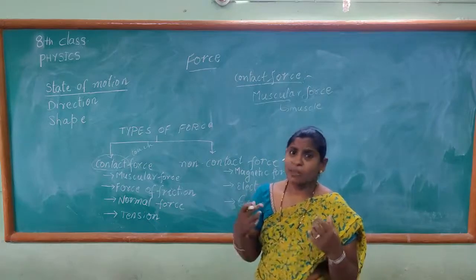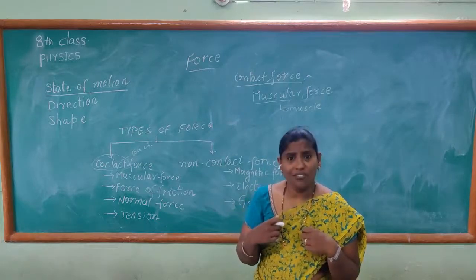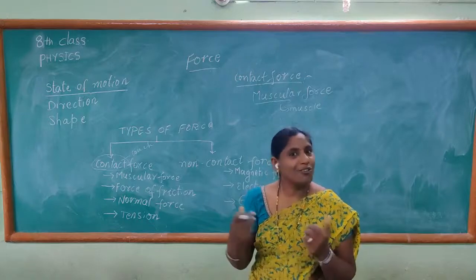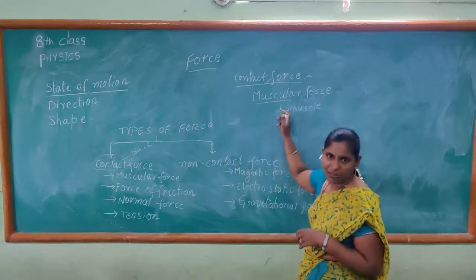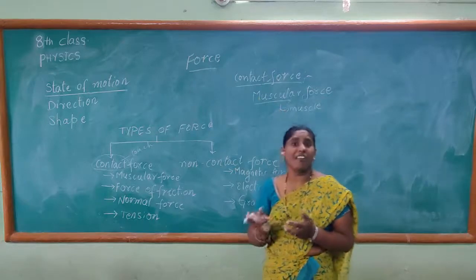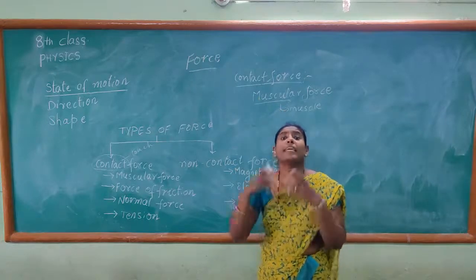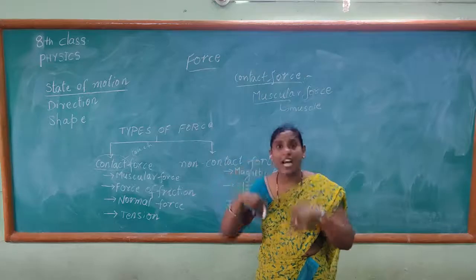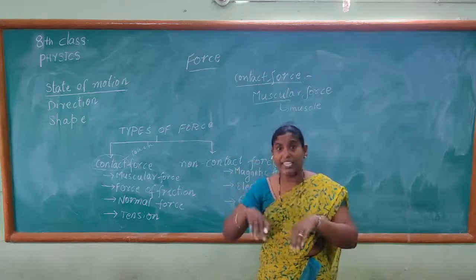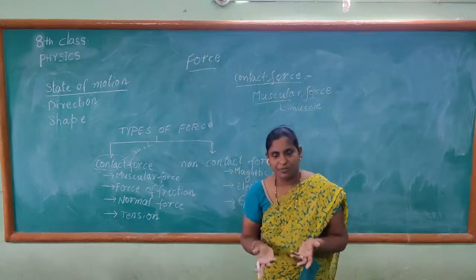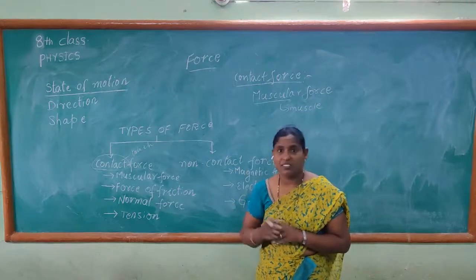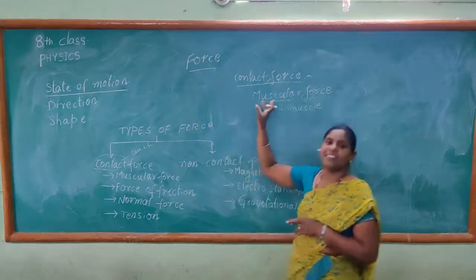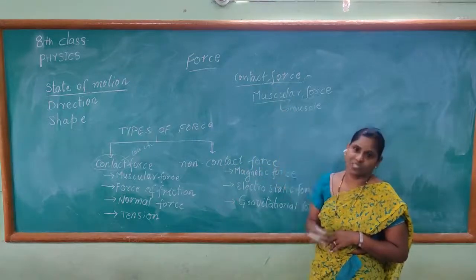That is expansion and contraction of the lungs, when you breathe in and breathe out. This also comes under muscular force.